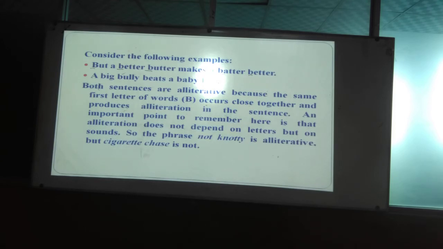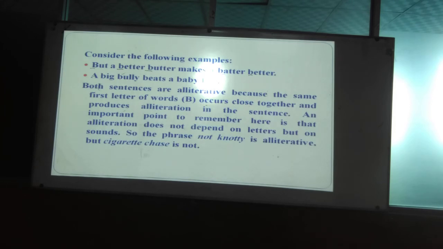Okay, and what is consonance? I must explain it now, as it is related to alliteration. Consonance means repetition of the consonant sound. But it is not mandatory to be close, and it is not mandatory to use it at the very beginning of the words. It can be used anywhere else. So this is the difference.